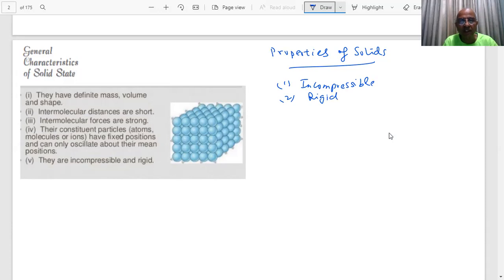And since these particles are closely packed, strong intermolecular interacting forces are there, and these particles can only vibrate, students. They can only vibrate due to thermal energy. There is some vibration here, but this particle is not moving from here to here. The positions have been fixed, students, and there are only oscillations about the mean position. Okay, so far so good about the mean position, students.